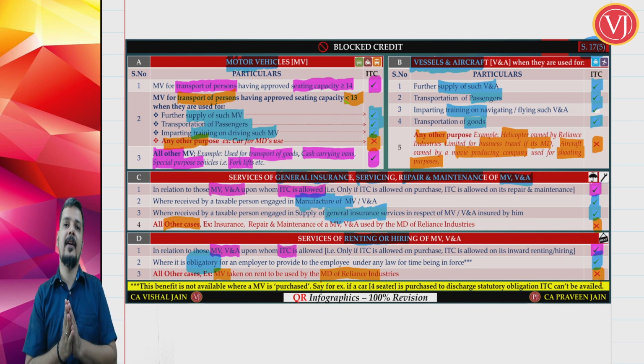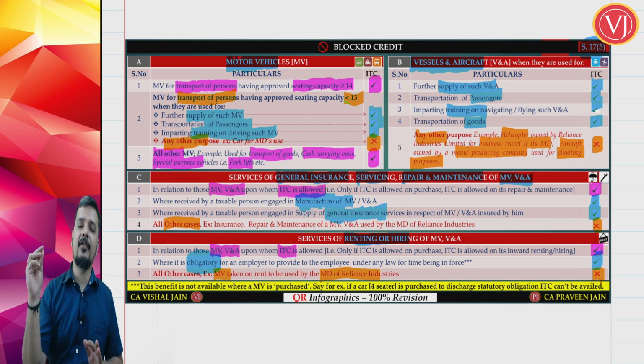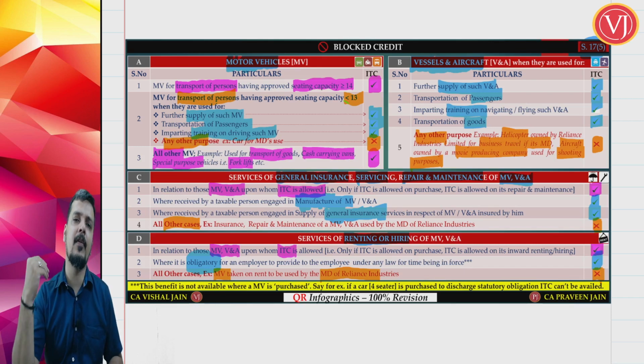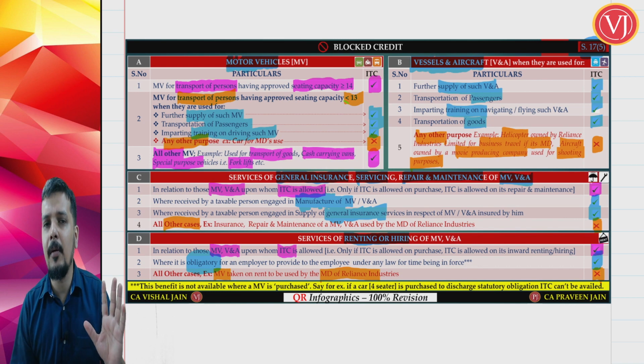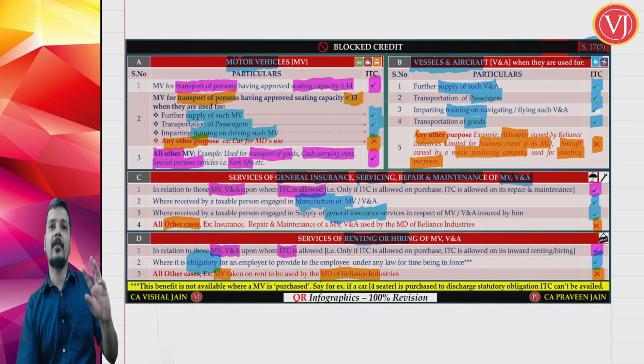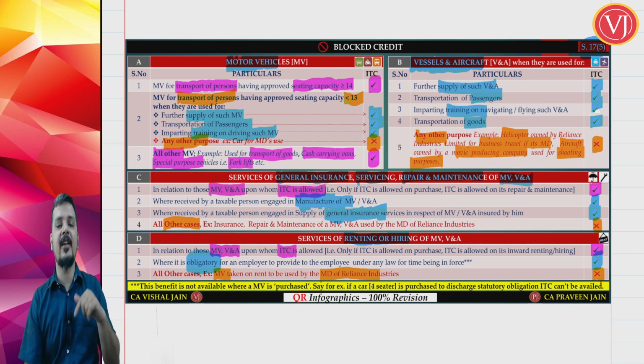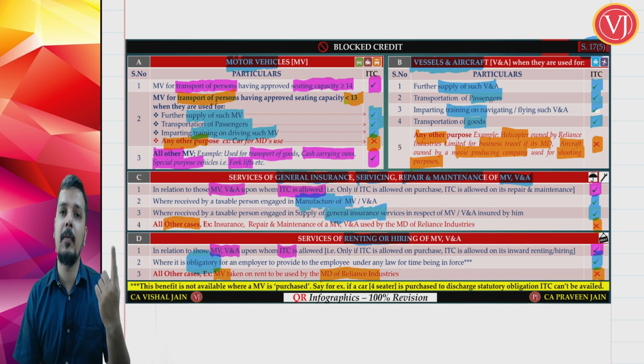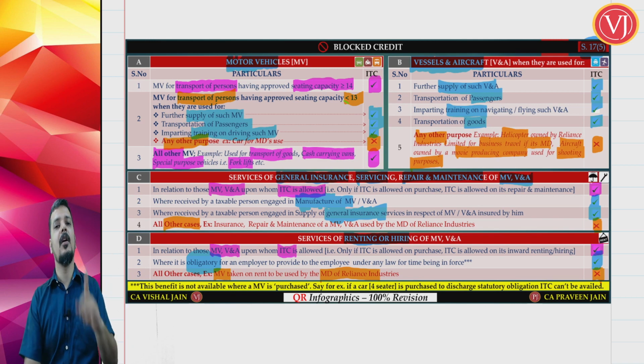So how to understand this? If it is due to statutory obligation, don't see whether you are falling under the eligible or ineligible category, take the credit. If it is not due to statutory obligation, then think: if it was eligible for purchase, it is eligible for renting. If it was not eligible for purchase, it is not eligible even for renting or hiring of such motor vehicles.